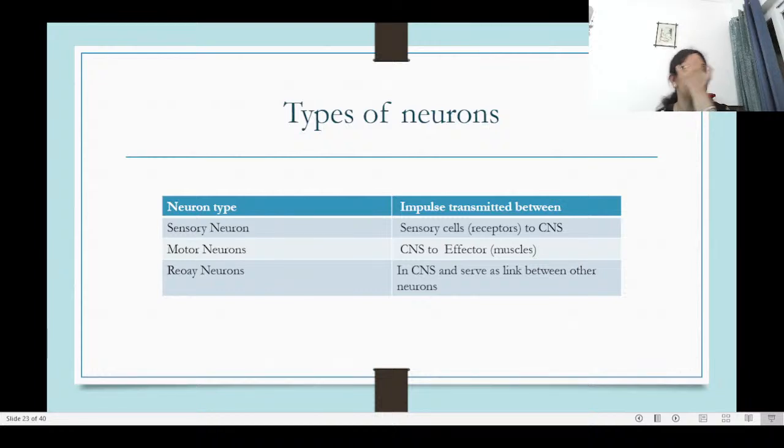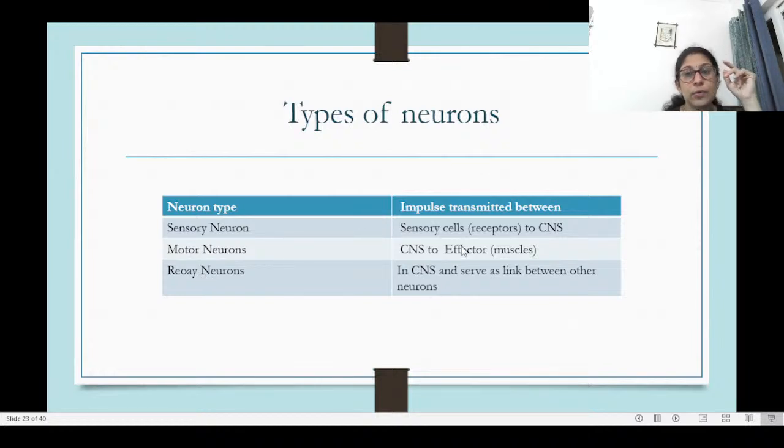Right. Now, how many types of neurons are there? Depending on the function, there are three types of neurons: the sensory neuron, the motor neuron, and the relay neuron. It should be L here, R-E-L-A-Y, relay neuron.